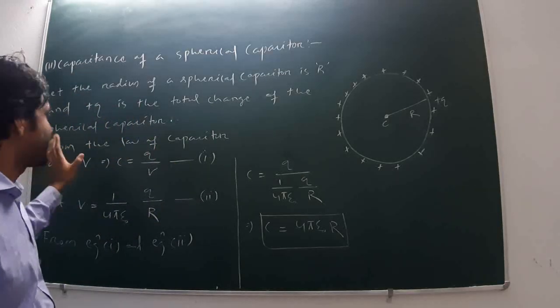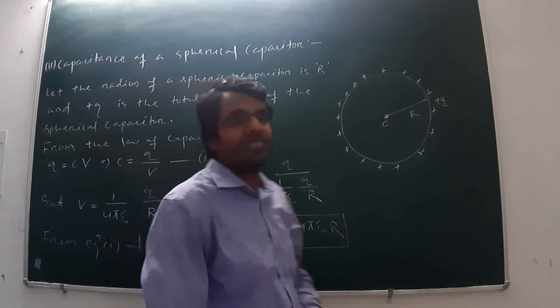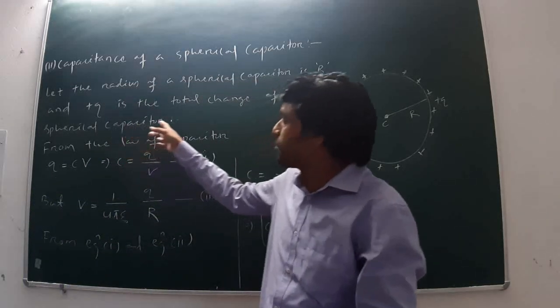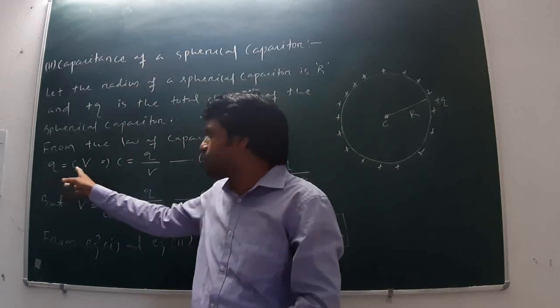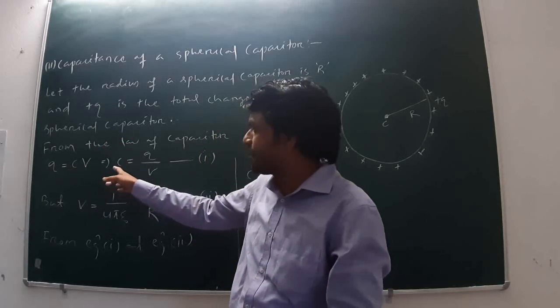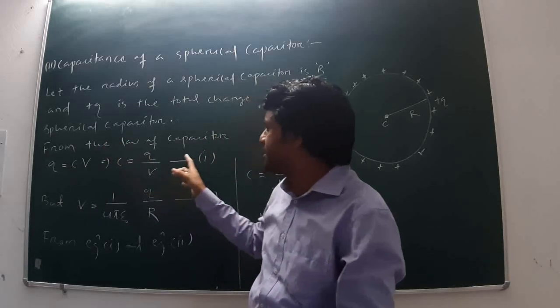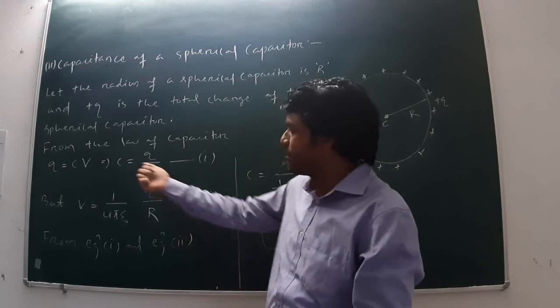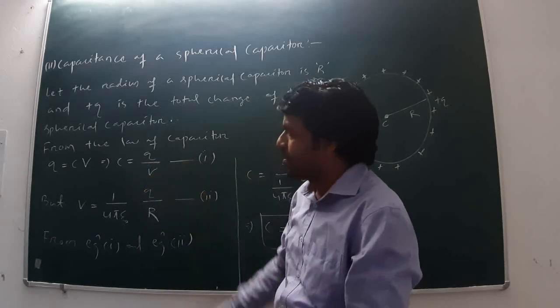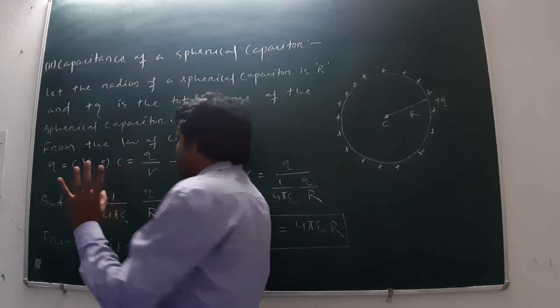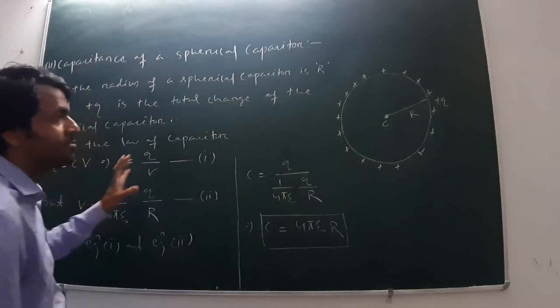Now from the law of capacitor, Q is directly proportional to V, means Q is equal to CV, or capacitance C is equal to Q by V. This is equation 1. Remember, C is equal to Q by V. But what is the formula of potential for this?